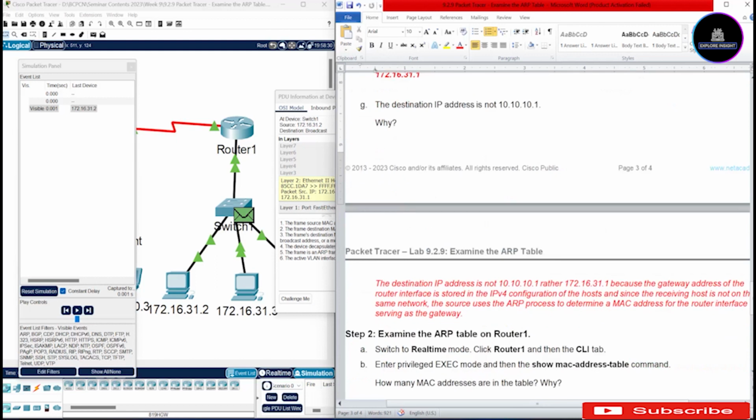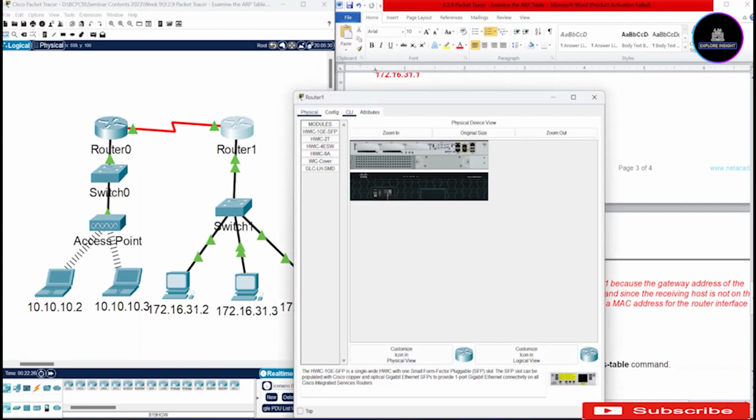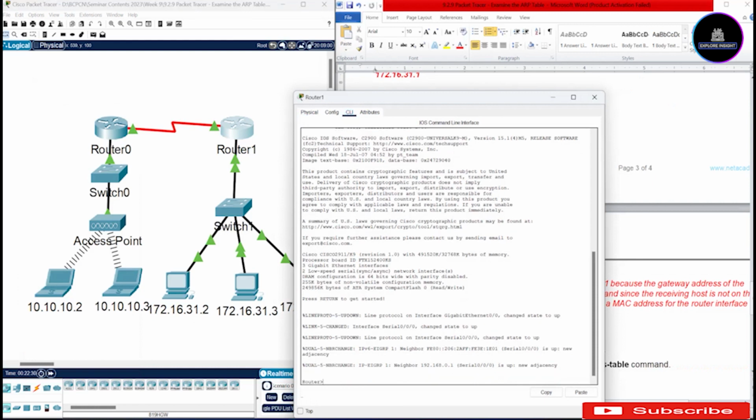In step 2, we need to examine the ARP table on router 1. So switch to realtime. Click router 1 and then click the CLI tab. So let's go to CLI. Enter key. And let's look at the instruction.